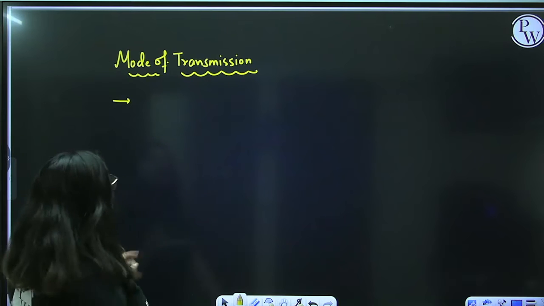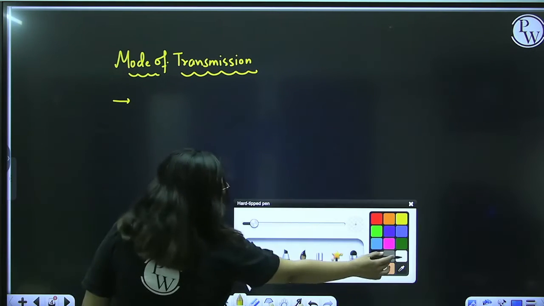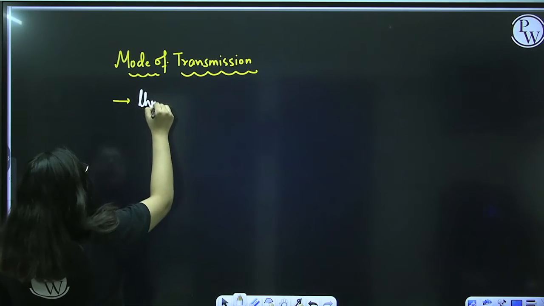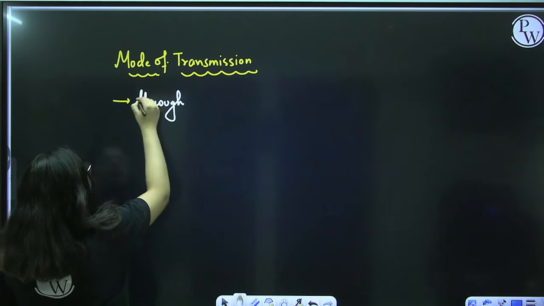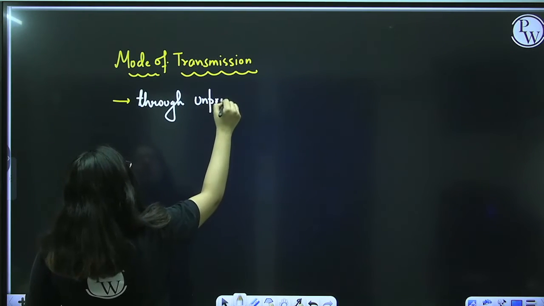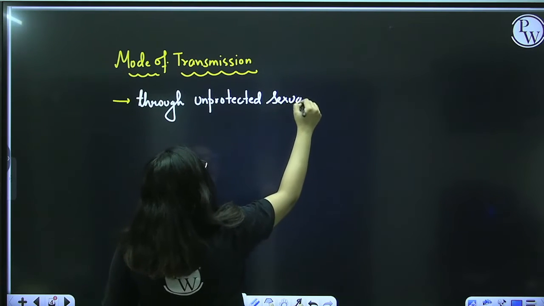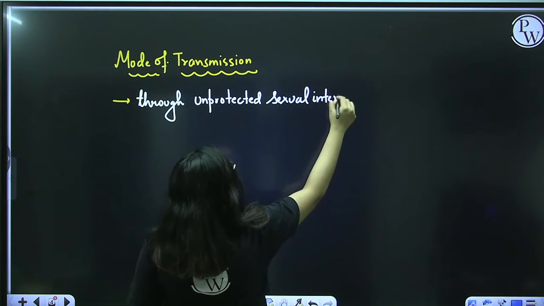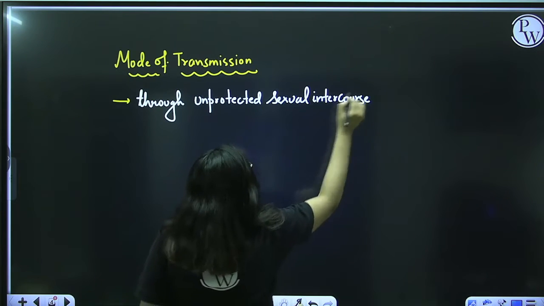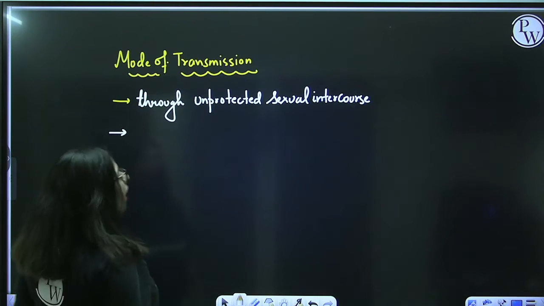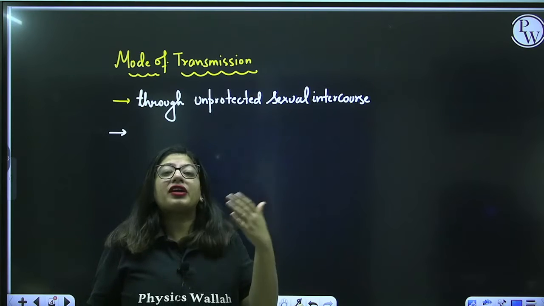So, the first is through unprotected sexual intercourse. Second method, how it gets transmitted? By infected needles.